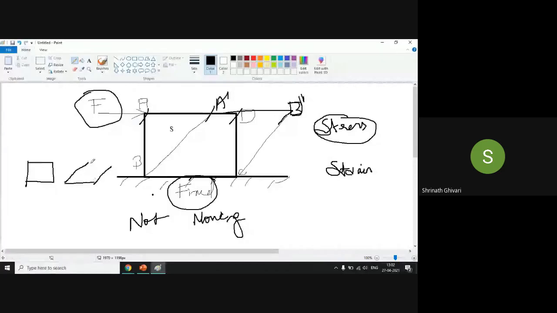It will deform like this. This is A, B, C, D. So what has happened when I'm applying force? The solid body has deformed. Right or no? This side is fixed.